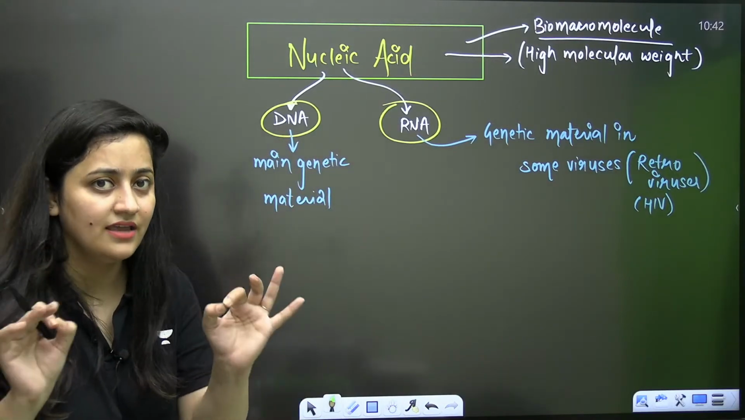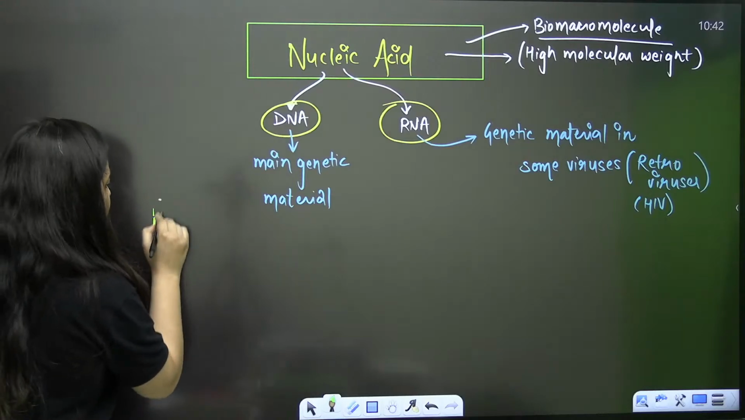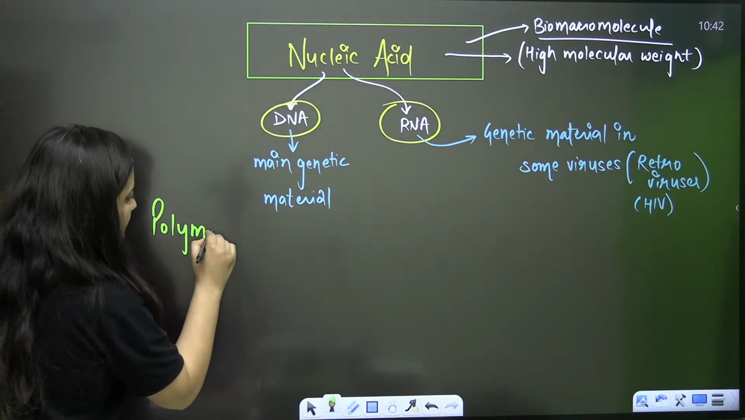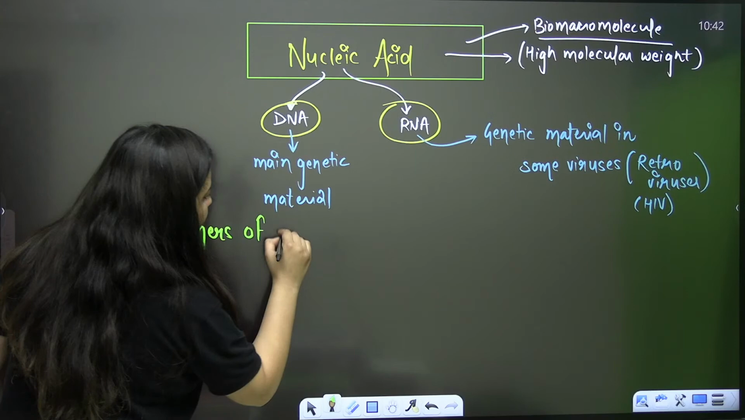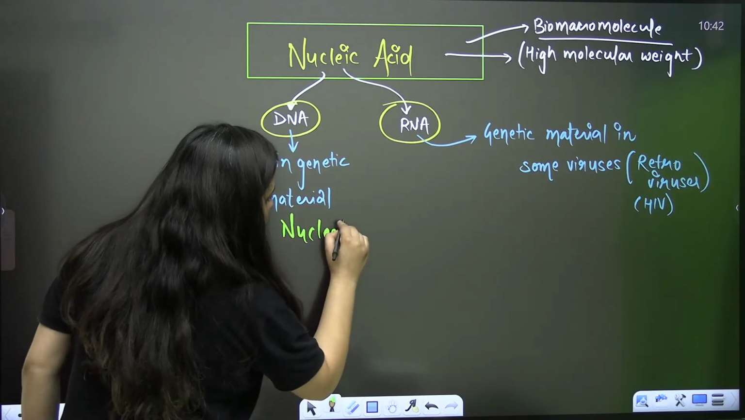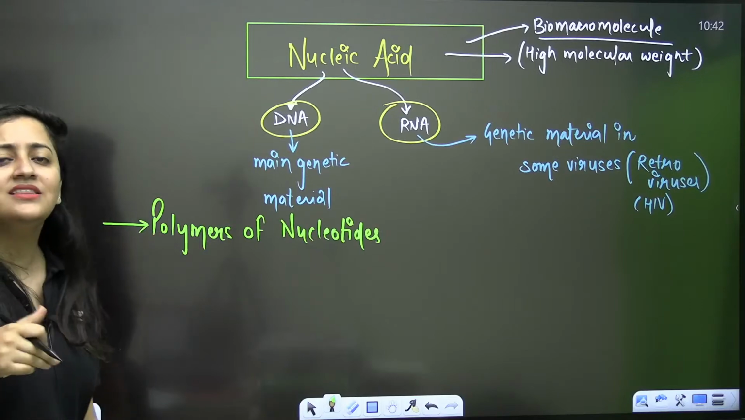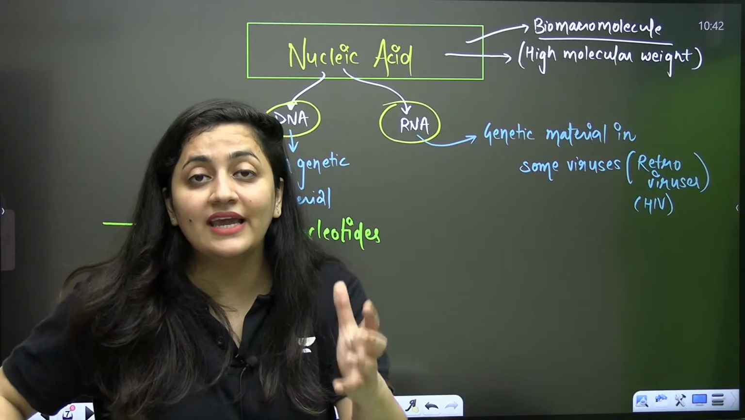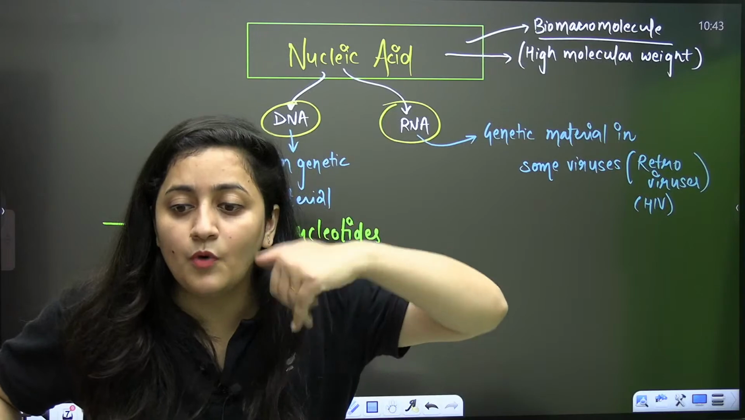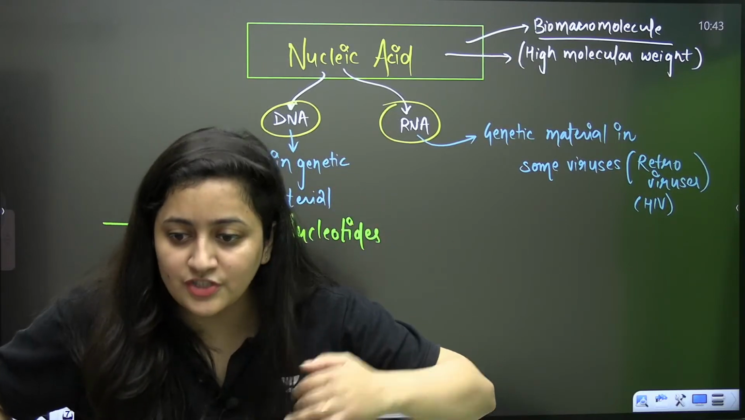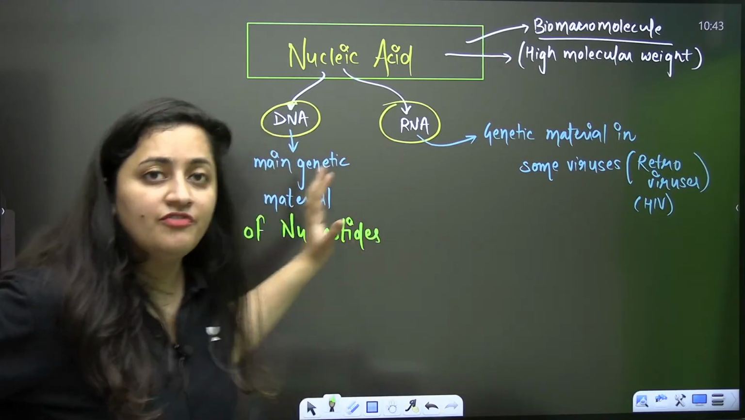Now whenever you talk about the nucleic acid, we have one thing here, and that is they are actually the polymers of nucleotides. That's what we used to write whenever we talk about the nucleic acid. What are these nucleic acids? These nucleic acids are the polymers. They are the polymers of nucleotides. Chino bache, they are the polymers of nucleotides.